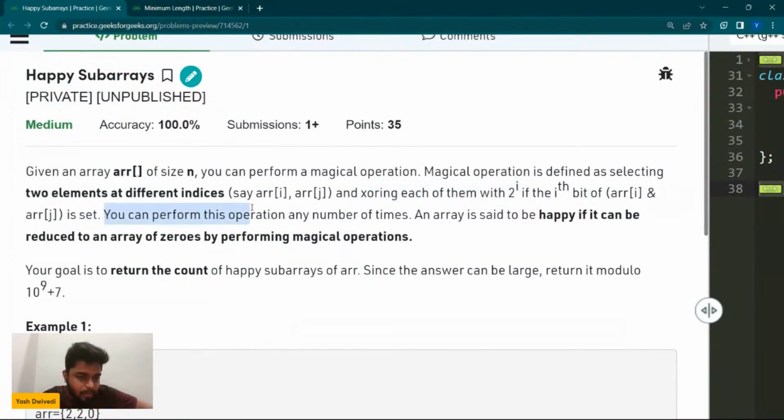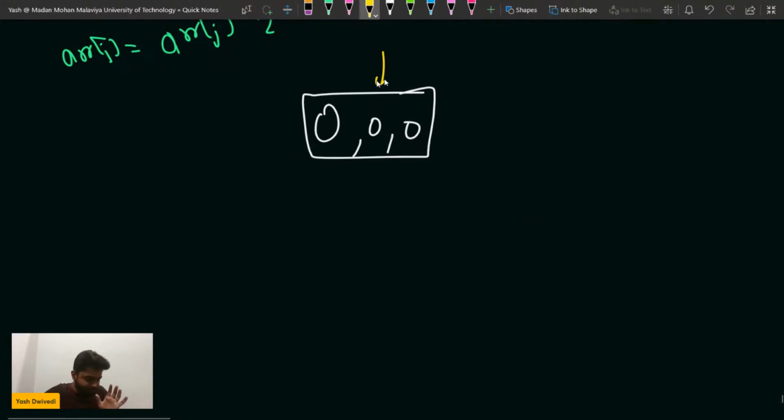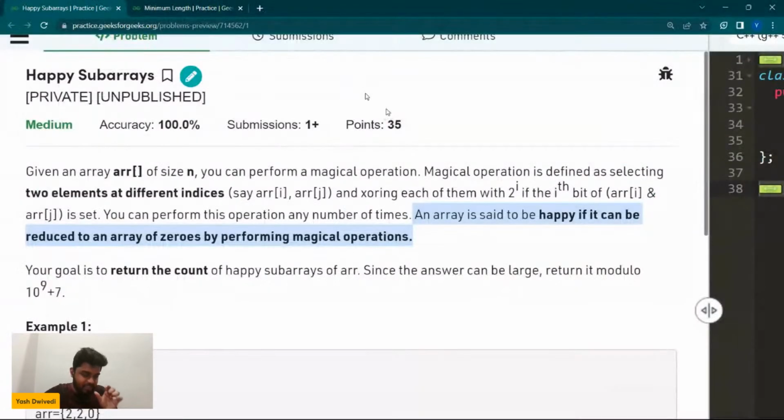You can perform this operation any number of times, and an array is said to be happy if it can be reduced to an array of zeros by performing magical operations. How can you make an array happy? By converting all the elements in that array to zero. So if there is a particular segment of zeros, this will be considered a happy subarray. Is that clear to everyone? Please write yes. Is this much part clear?